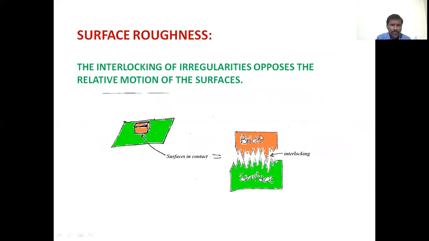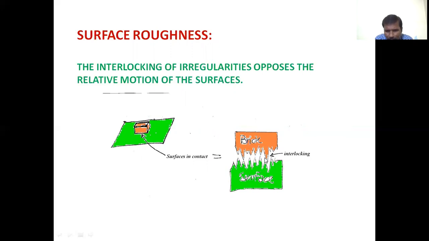The second cause of friction is surface roughness. The interlocking of irregularities opposes the relative motion of the surfaces, so that is one cause of friction. How is it possible? Let us consider surface roughness. One brick is placed on the surface of another one. These are the roughness of the brick and this surface.